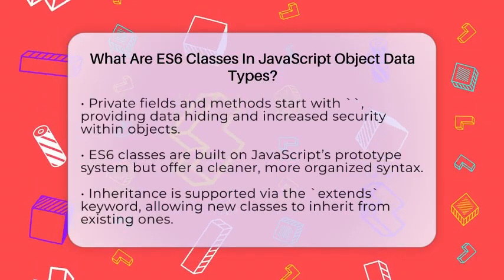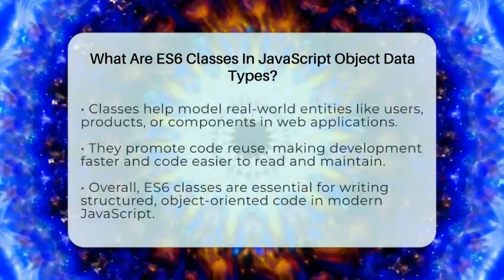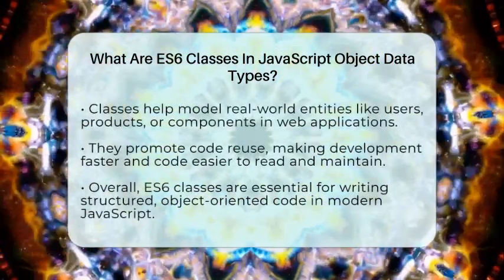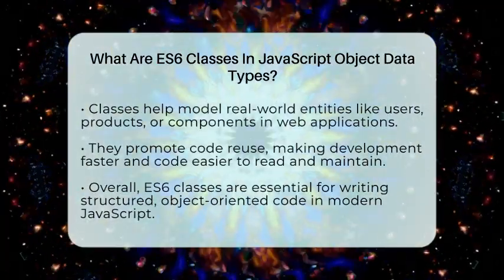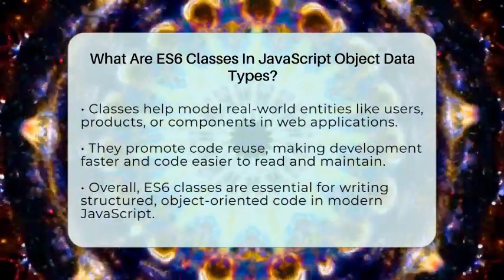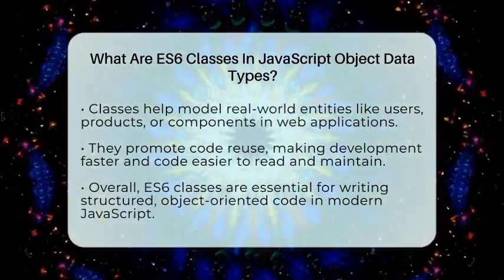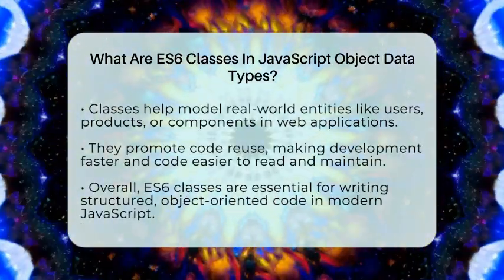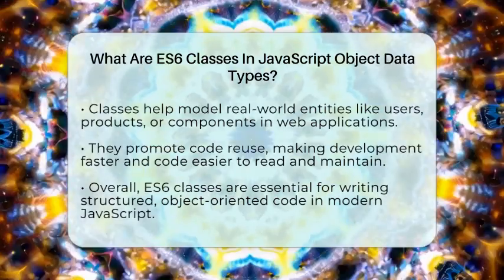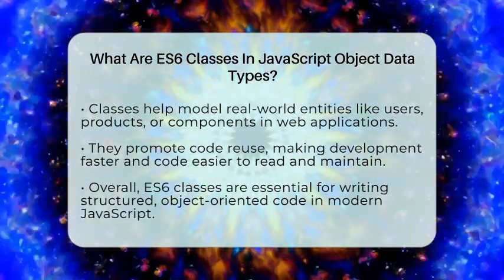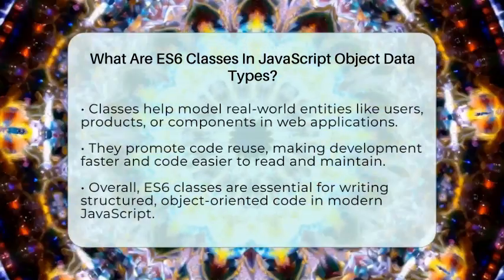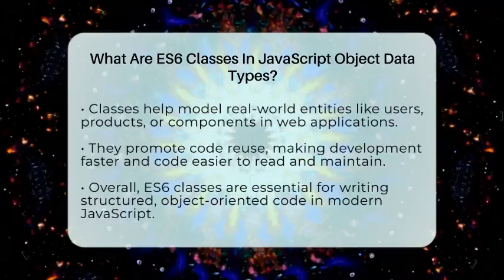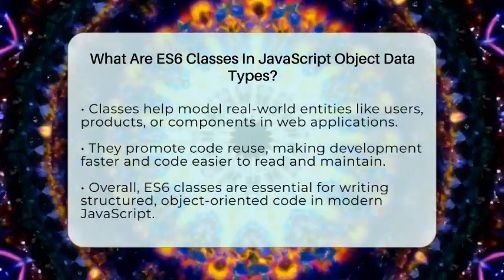In the world of JavaScript core concepts, especially object data types, classes give you a clear way to define objects with properties and behaviors. They make your code easier to read and maintain. You can use classes to model real-world things like users, products, or components in a web app. They help organize your code into reusable pieces, making development faster and more efficient.